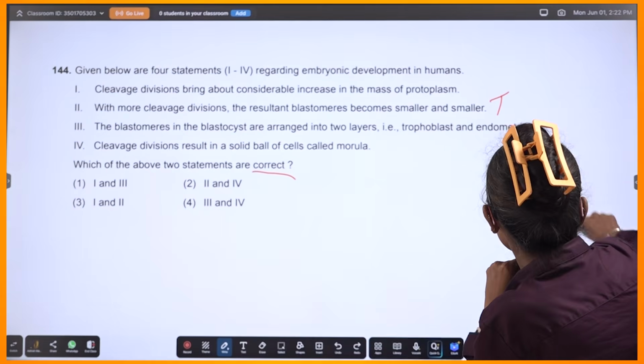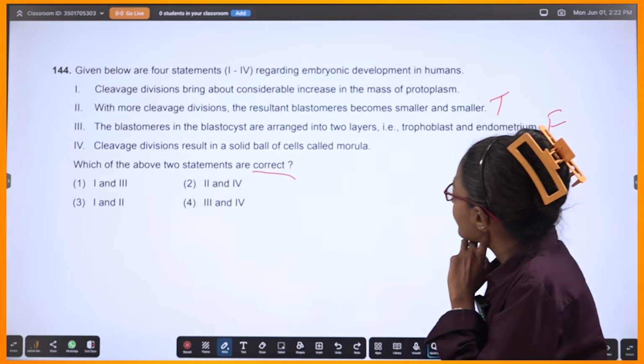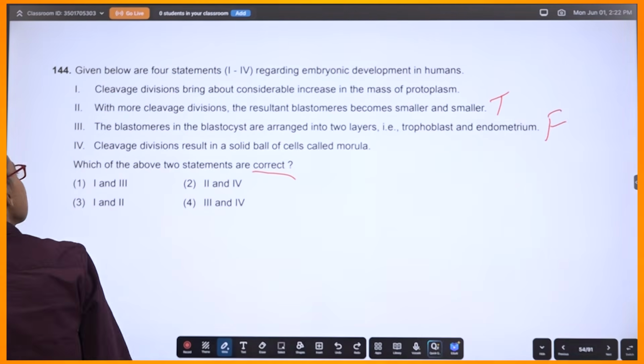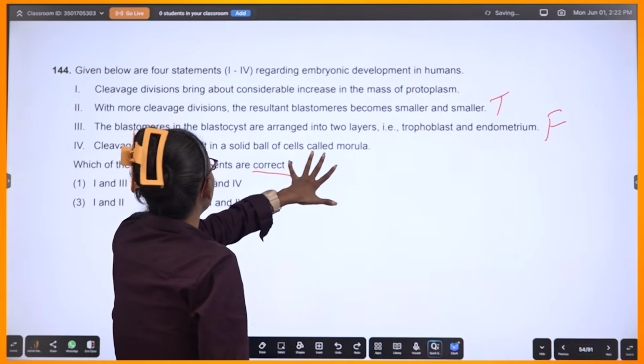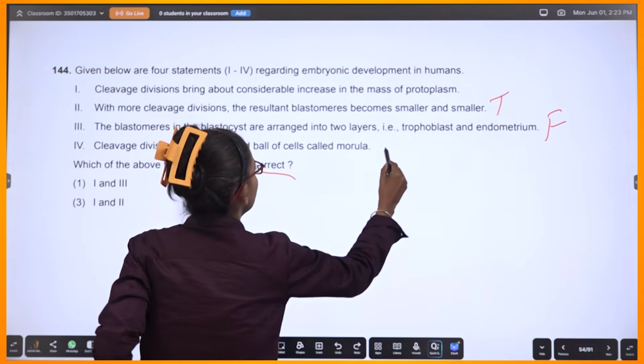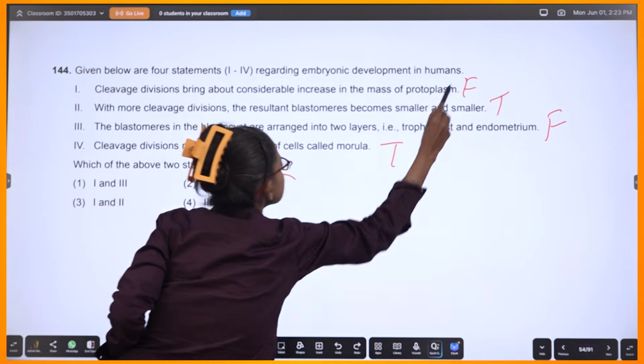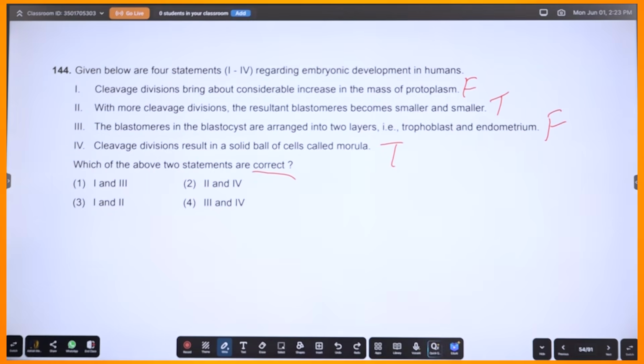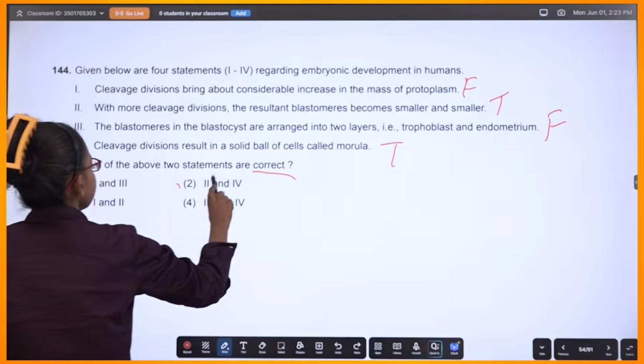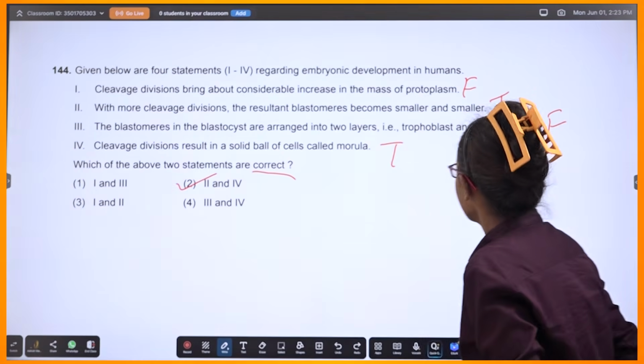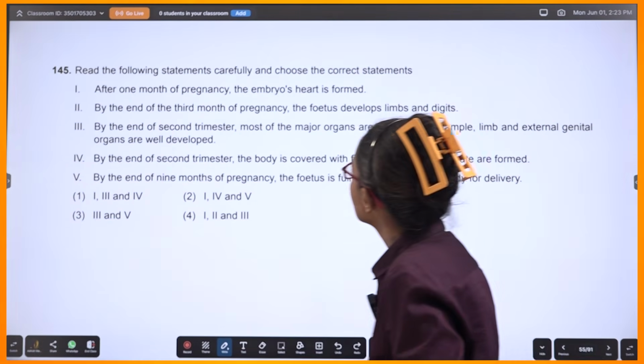Okay, no. Let's come to this. Cleavage divisions result in solid ball of cells called morula. True. So that means I'll go with true. Where are these 2 options? Second and fourth. Sorted. Okay. Let's come to the next one.